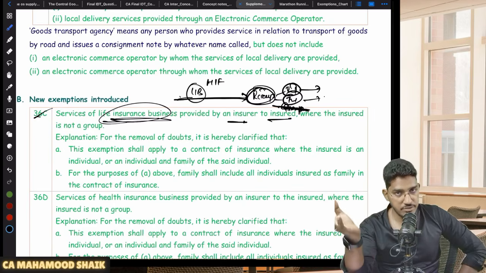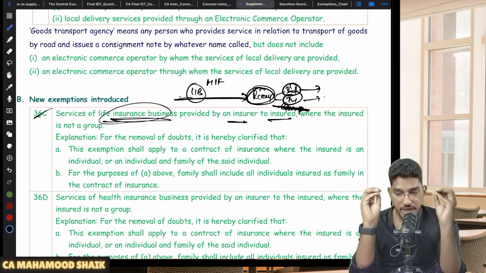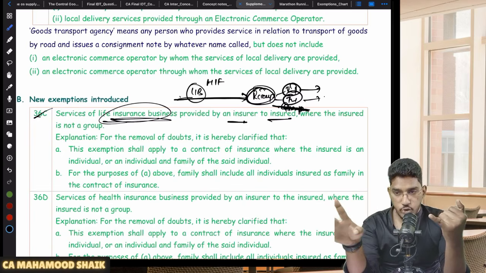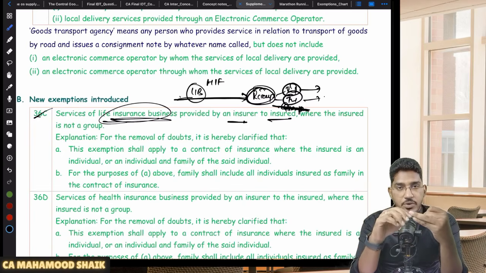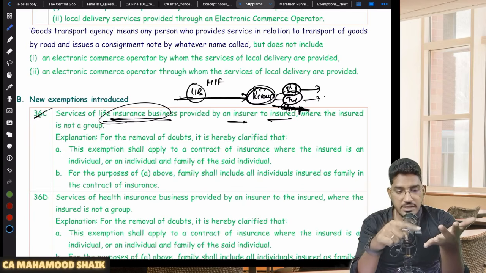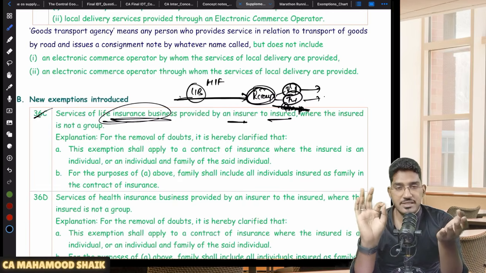In one line, life insurance and health insurance services provided to individual persons and their families are exempted.